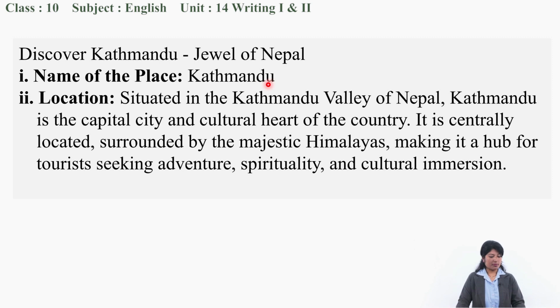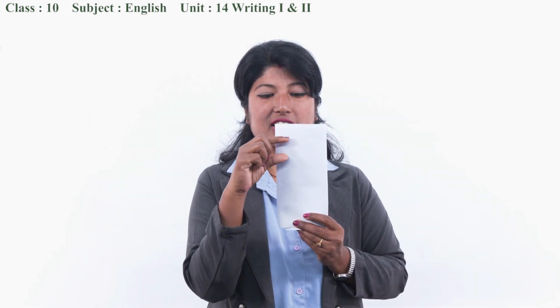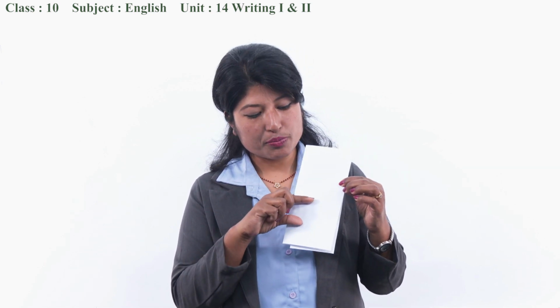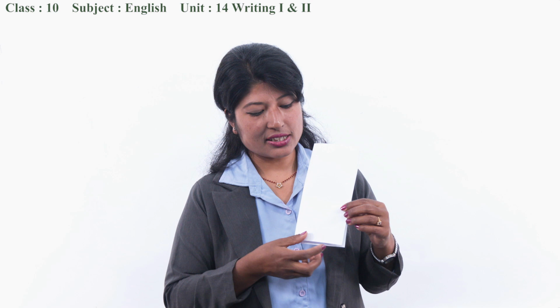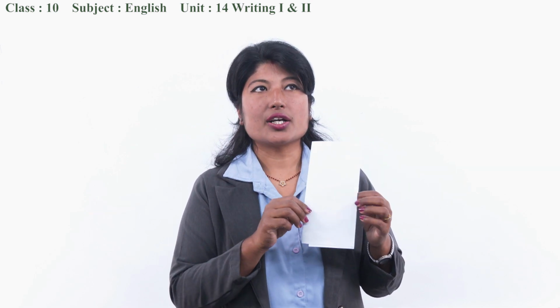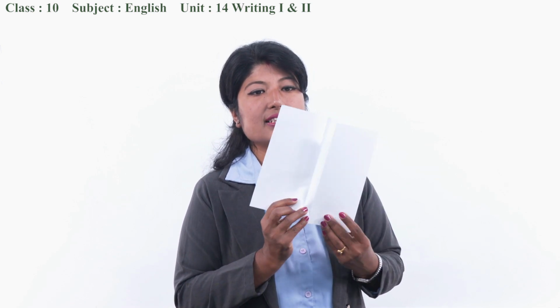Yes, I have chosen Kathmandu. So while designing the brochure, here you can write Discover Kathmandu, Jewel of Nepal. Initially you can write that, and then you can put a picture of Kathmandu over here, right? The Red Square or something that makes you known about Kathmandu, a known picture you can put, and then inside.